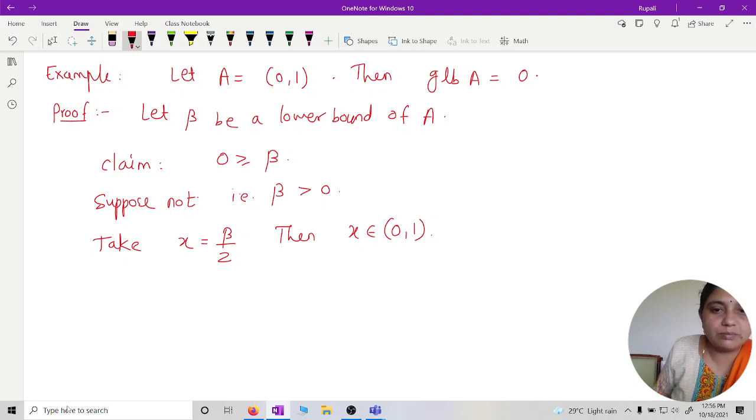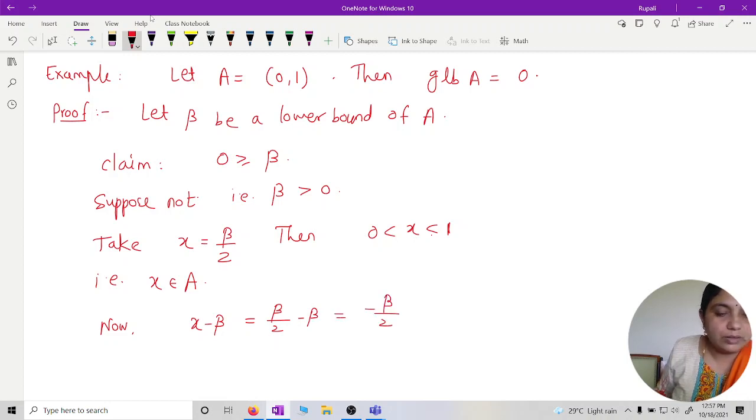So beta by 2 means it must be less. Then 0 must be less than x, less than 1. That is, x belongs to A. Now, what about x minus beta? It is beta by 2 minus beta, which is minus beta by 2, right? And since beta is strictly greater than 0, minus beta by 2 is strictly less than 0.